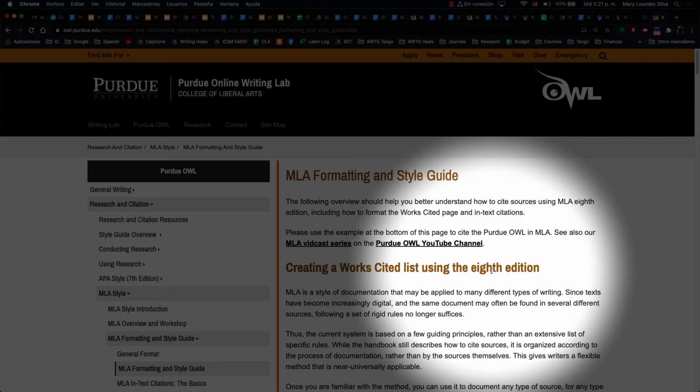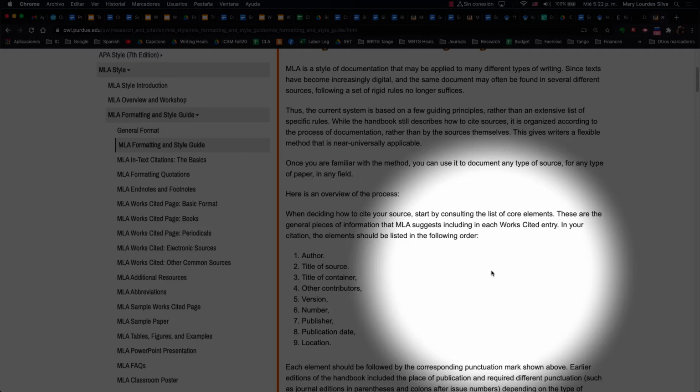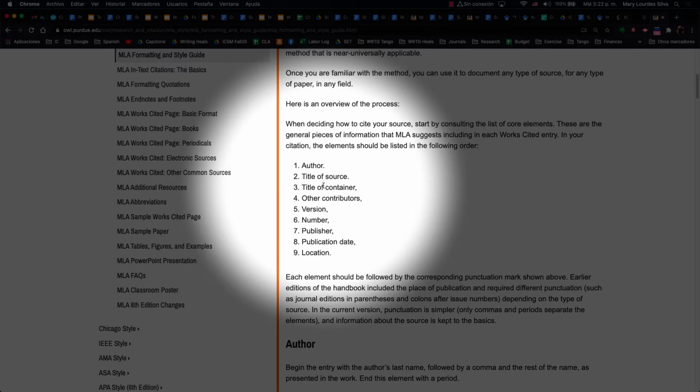This is the home page of Purdue MLA Formatting and Style Guide. Citations provide a roadmap for researchers to be able to locate a source easily, and so they tend to follow a general order.